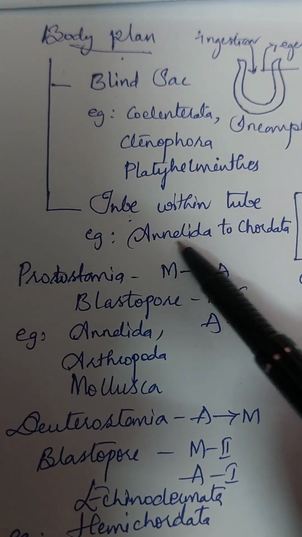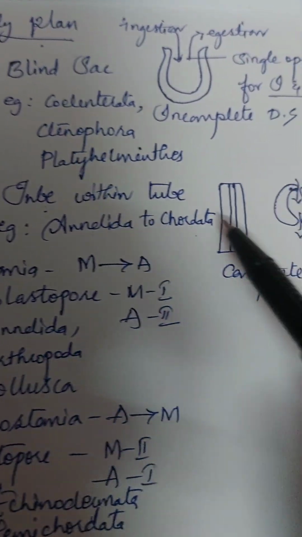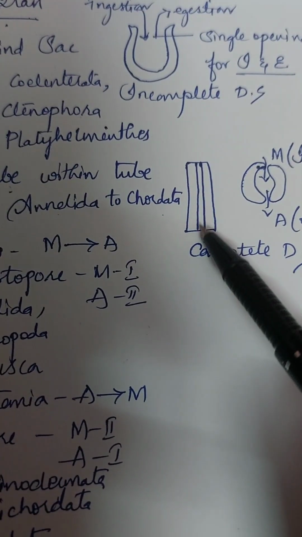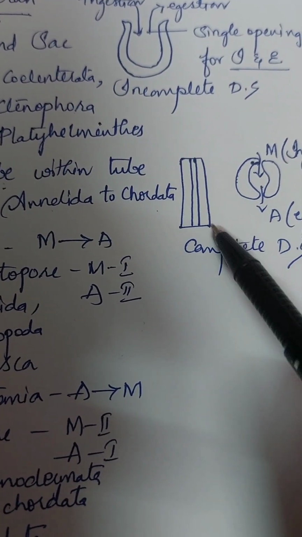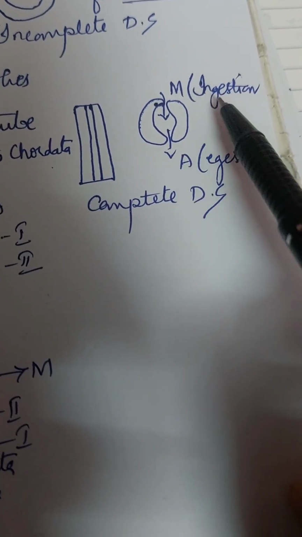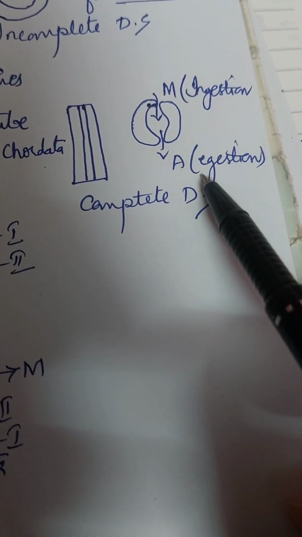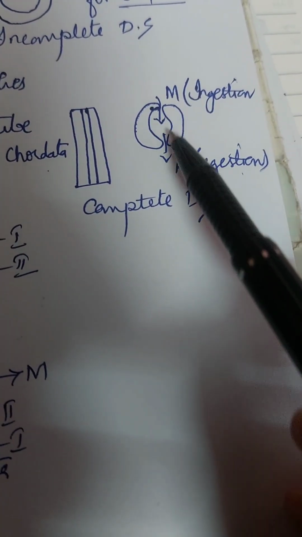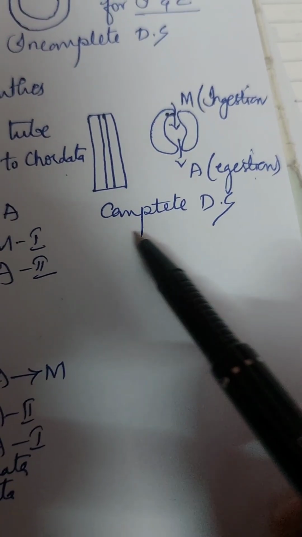Tube within tube is seen from Annelida till Chordata. A tube-like alimentary canal exists in the organism where one pore is the mouth and the other pore is the anus, mouth for ingestion, anus for egestion. So it is called a complete digestive system.